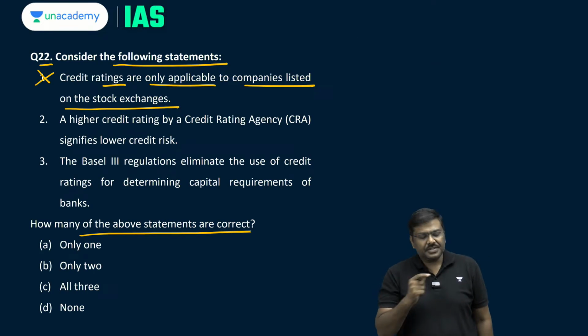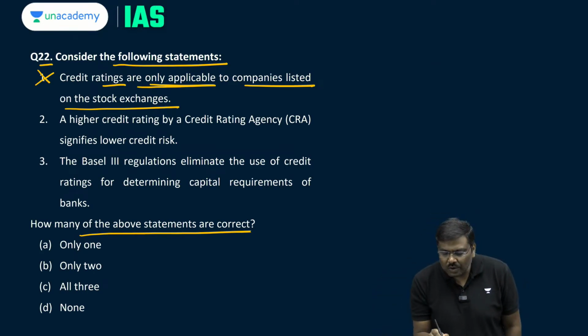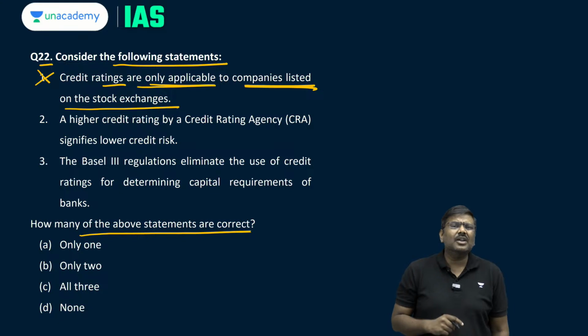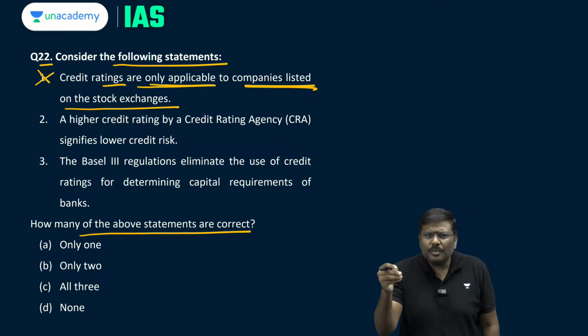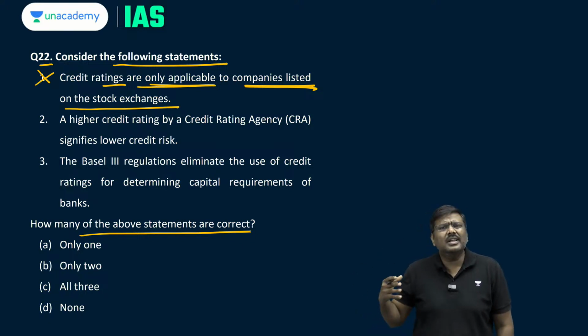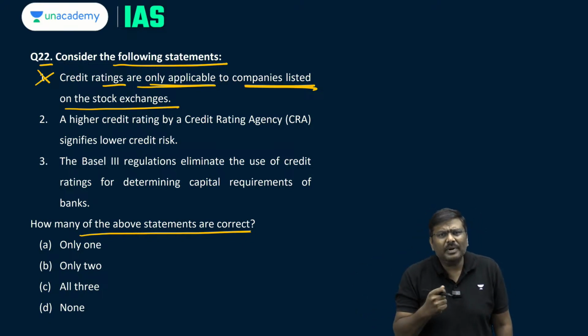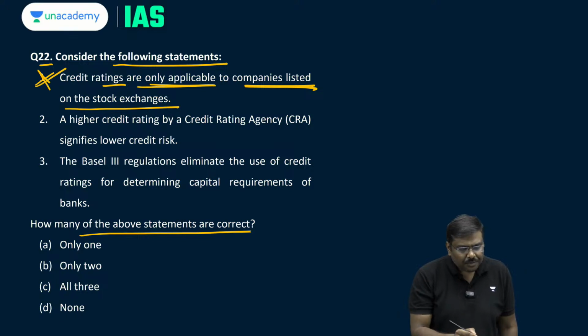Done? Now let's look at the statements. Ratings are only applicable to the companies listed on the stock exchanges. No. What about the instruments which are issued by the companies which are not listed to borrow? What about the government, etc.? So first statement is wrong.